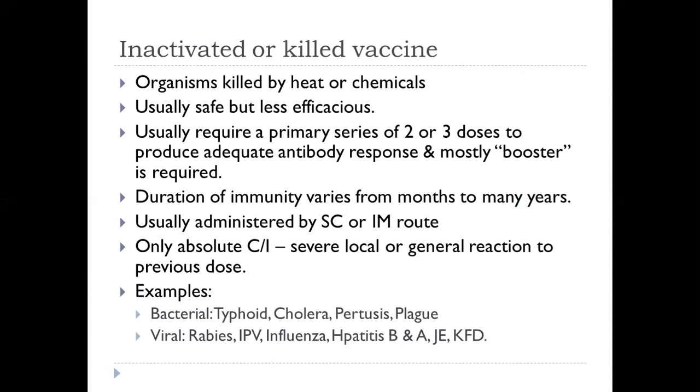Some examples of inactivated or killed vaccine are typhoid, cholera, pertussis, plague, then viral diseases like rabies, injectable polio vaccine, influenza, hepatitis B and A, Japanese encephalitis, and KFD.